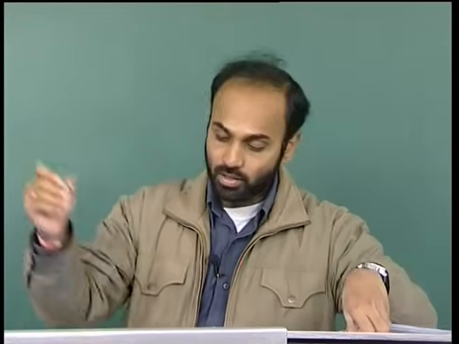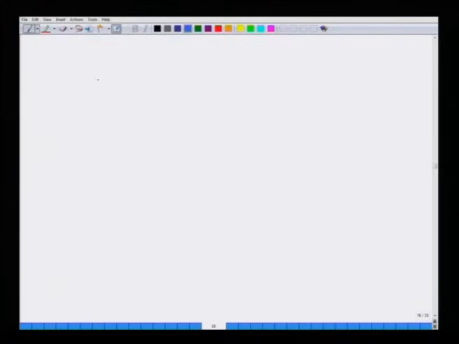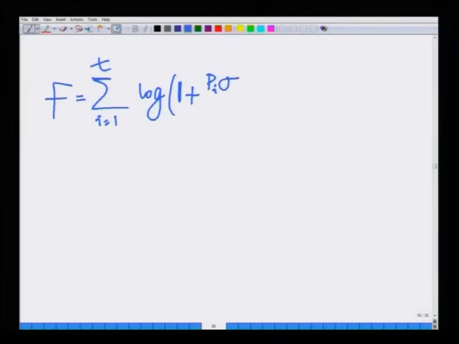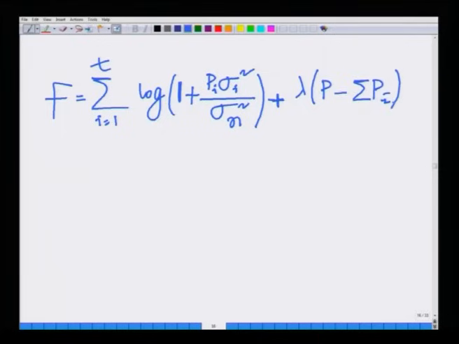Hence, I will follow that procedure, which is I want to maximize the capacity, which is my function f, a vector function of the allocated powers, summation i equals 1 to T of log of 1 plus P i sigma i square divided by sigma n square, plus lambda times P minus summation of P i.